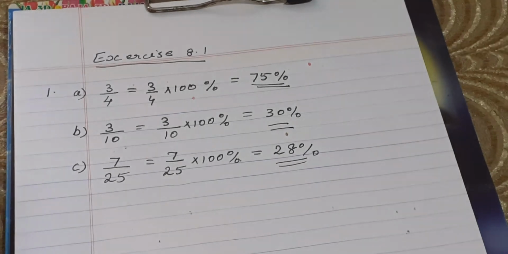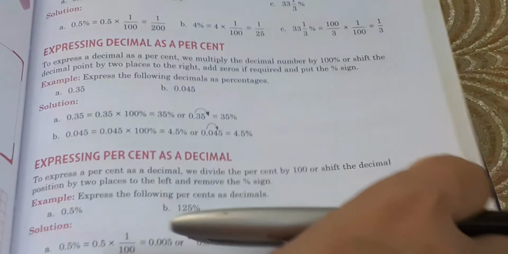Hope it is clear to you how to convert a fraction into percent. To express a fraction as percent, multiply the fraction by 100 and assign the percentage sign.